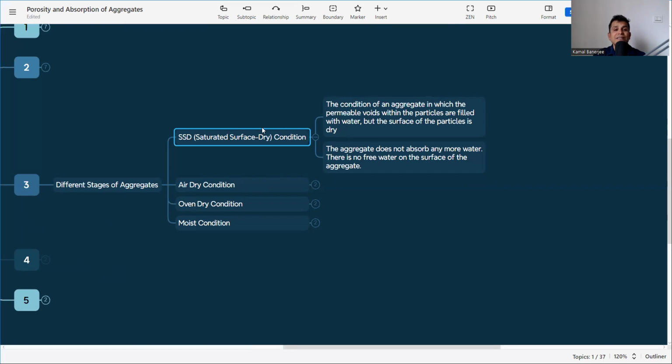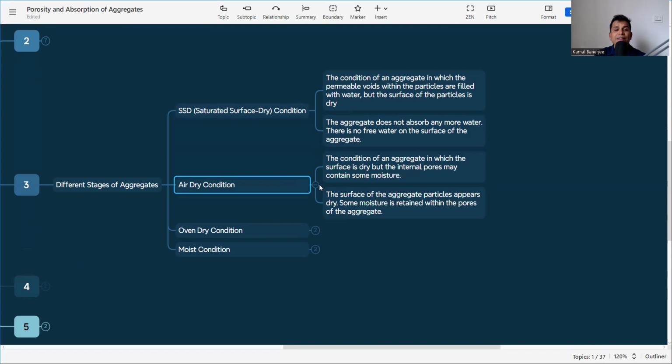So the first condition is the SSD condition, in which the permeable voids within the particles are filled, but the particle surface is dry. The aggregate does not absorb any more water, and there is no free water on its surface. As I discussed, it will neither release nor absorb water. So this is the surface saturated dry condition.